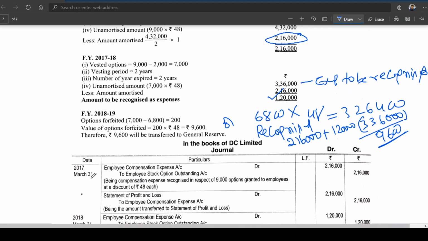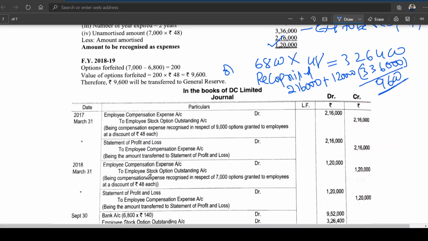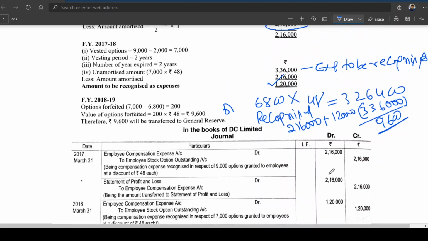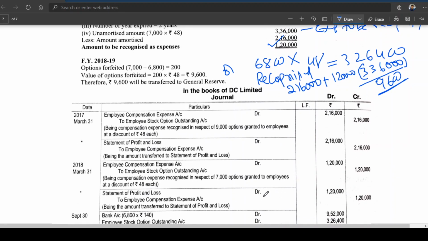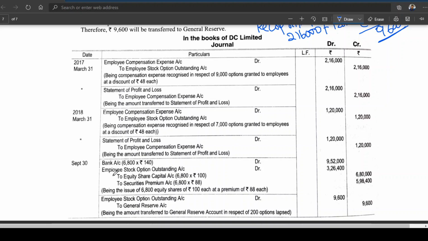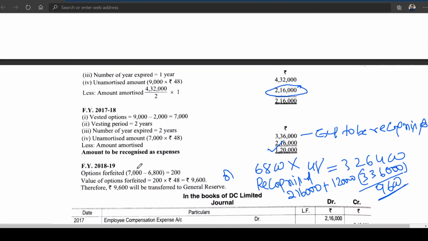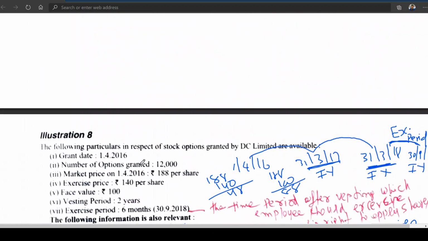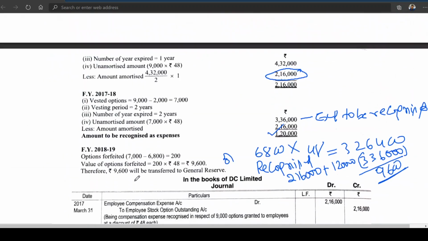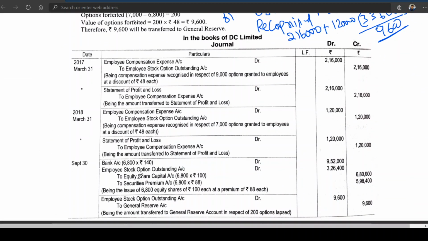Yes. Now, 31st March. Employee compensation expense to employee stock option outstanding, 2,16,000 recognized. This goes to the P&L account, statement of P&L, as employee compensation expense. 31st March 18, same entry, 1,20,000 recognized. Is this clear? Now third year, September 30, bank account debit, how many options finally subscribed? 6,800. What is the market value? 140. Excess price is 140.